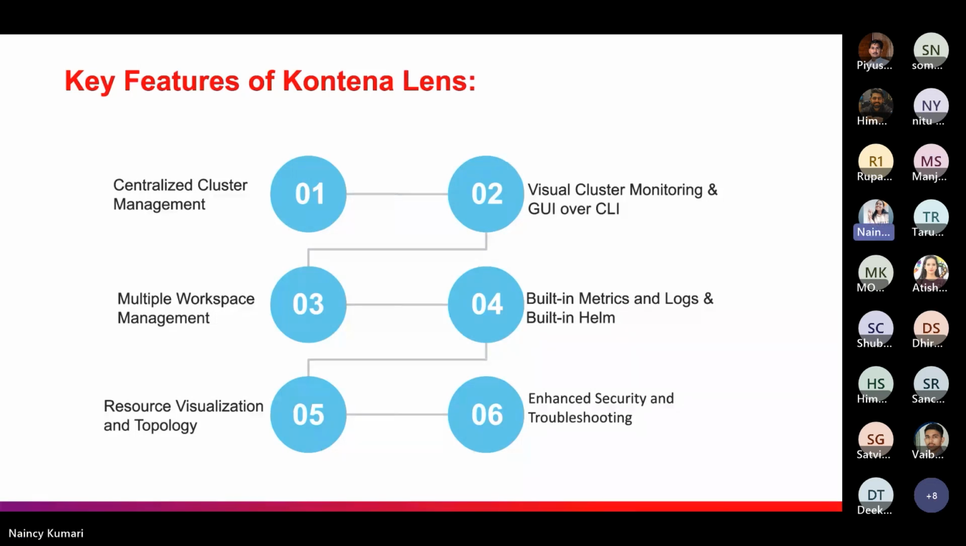The second key feature is visual cluster monitoring and GUI over CLI. Visual cluster monitoring means real-time monitoring and visualization of the Kubernetes cluster. Users can easily track resource utilization, pod status, node health, and other Kubernetes resource metrics. Its interactive graphs and charts provide an overview of cluster health and performance.